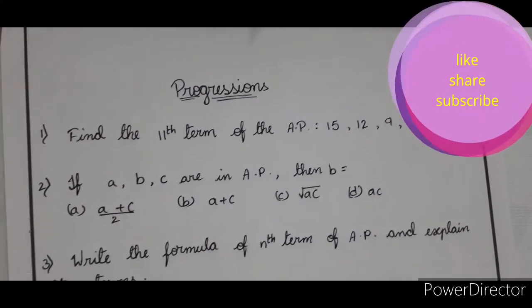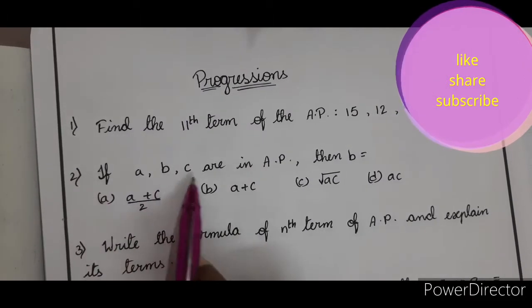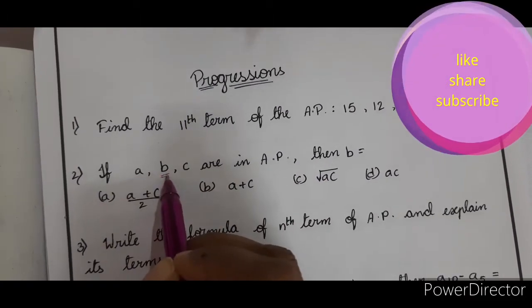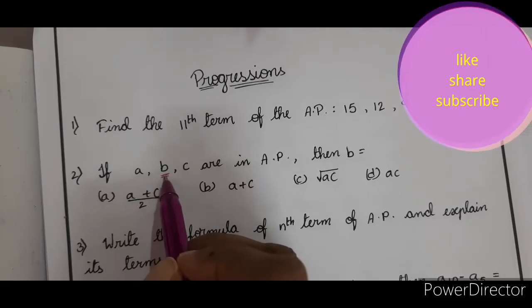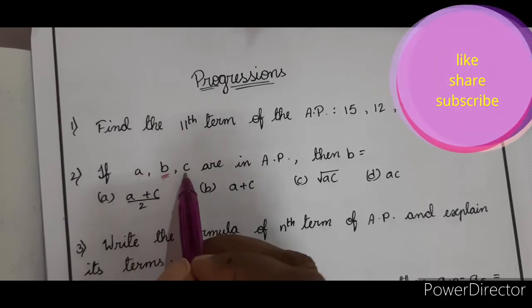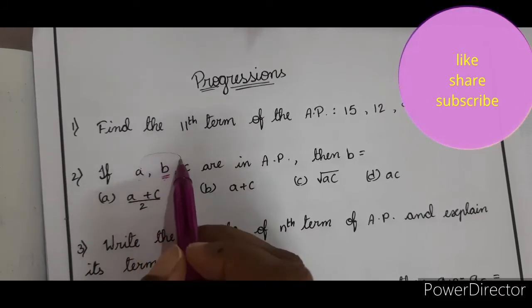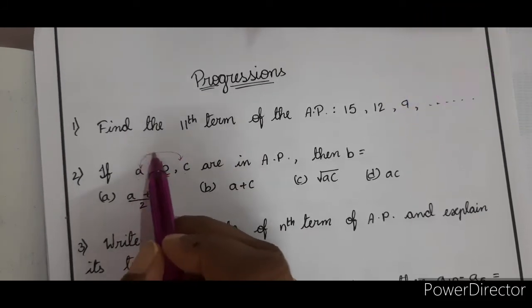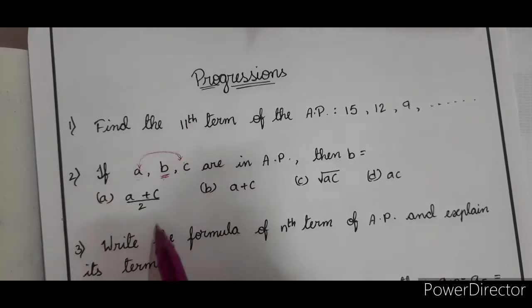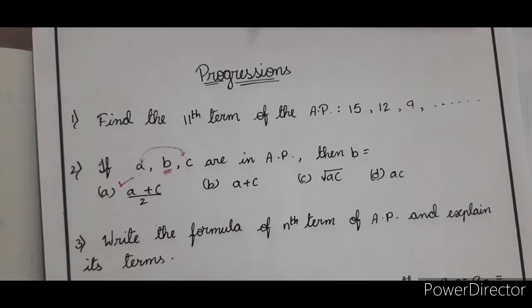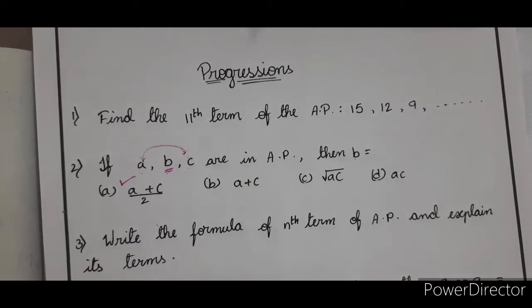Now, the next problem. If A, B, C are in AP, then we are asked to find the second term. Only the first and third terms are known, so it is the arithmetic mean of the first and third terms. That is, (A plus C) by 2 is B. So B is equal to (A plus C) by 2. The first option is correct.